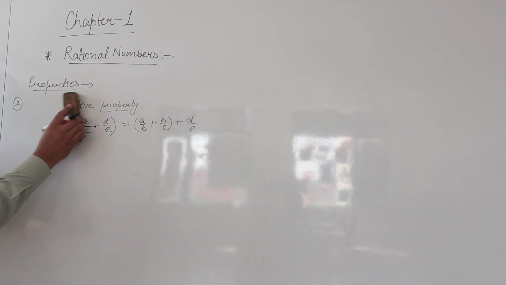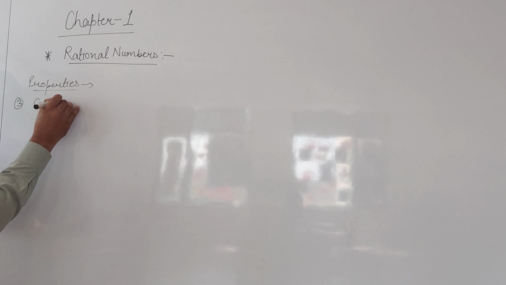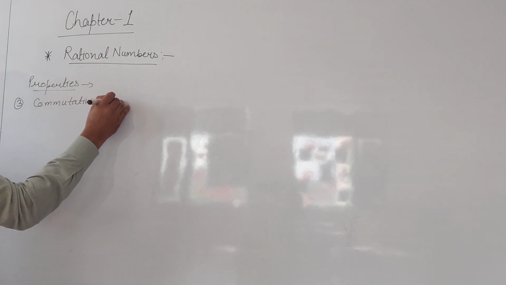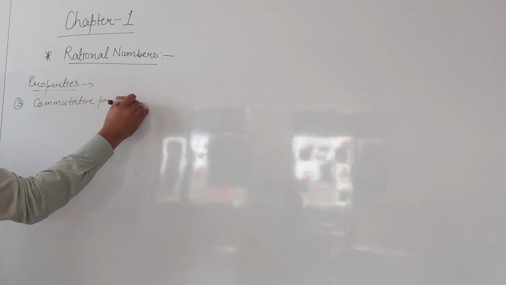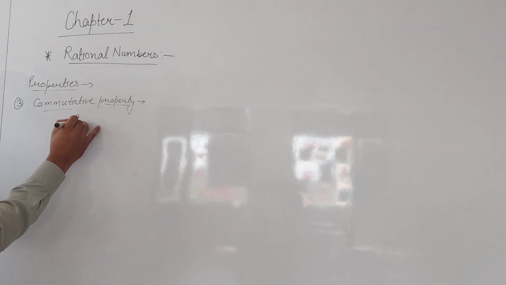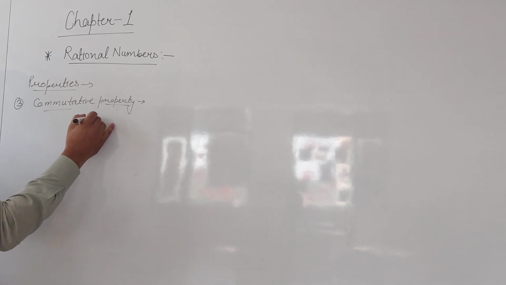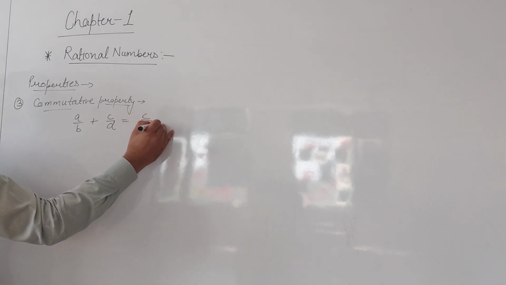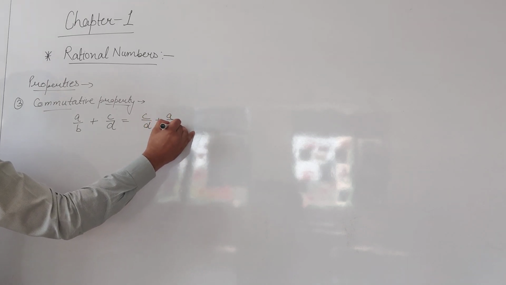The third one is our commutative property. What is a commutative property? Commutative property says that if you want to multiply or add, say a by b plus c by d, you want to add these two things, then it is also true for the reverse.